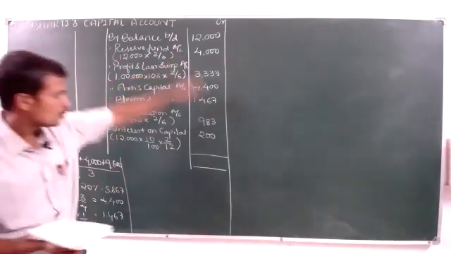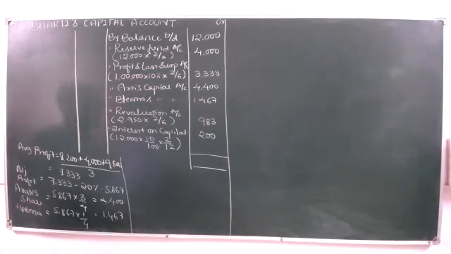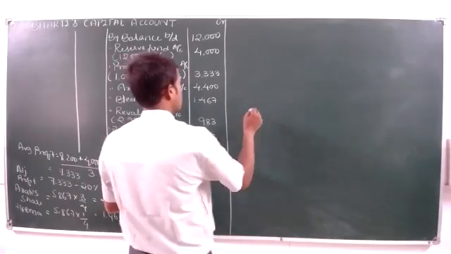Okay, can somebody take the total of this side? It's 26.